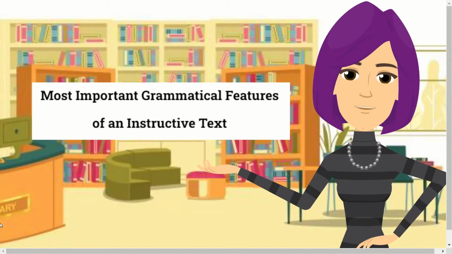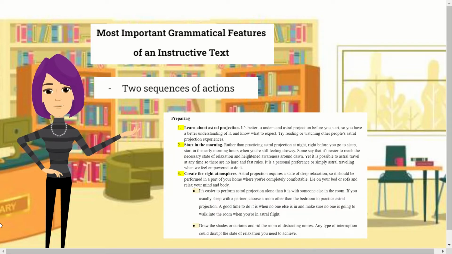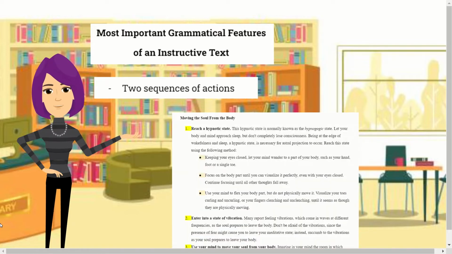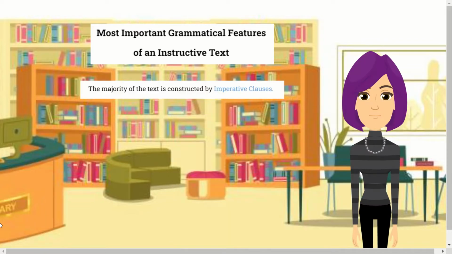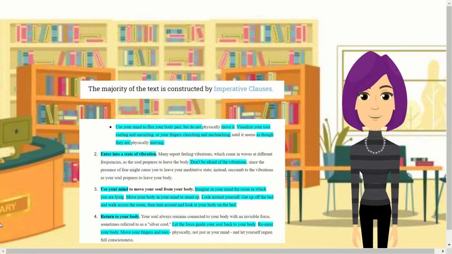Now, we are going to present the most relevant grammatical features of this instructive text. We can find two sequences of actions, in the first part of the instructions and also in the second part. These sequences are enumerated with numbers from 1 to 4. Also, we can identify that the majority of the text is constructed by imperative clauses, which give direct commands. As we can see, examples can be found throughout the whole text.